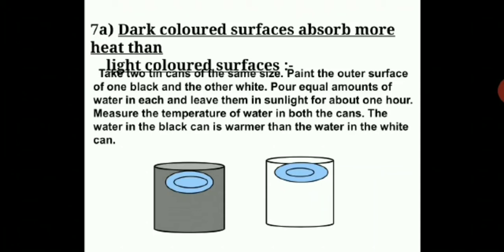Now let us take a simple activity here. Take two tin cans of the same size, paint the outer surface of one black and the other white. Pour equal amounts of water in each and leave them in sunlight for about 1 hour. Now measure the temperature of water in both. The water in the black can is warmer than the water in the white can. So this proves that black surfaces absorb more heat. That's why the water in the can painted black will be warmer. It's a simple activity to prove dark colored surfaces absorb more heat than light colored surfaces.